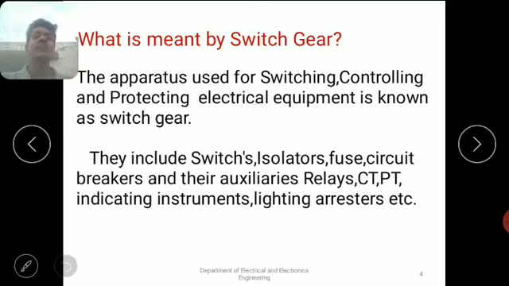CT means current transformer, PT means potential transformer, and indicating instruments. Indicating instruments means digital voltmeters, digital ammeters, and analog instruments. Analog instruments means analog voltmeter and analog ammeter, and lightning arresters. And so many equipments are there. We will see them in the coming classes.